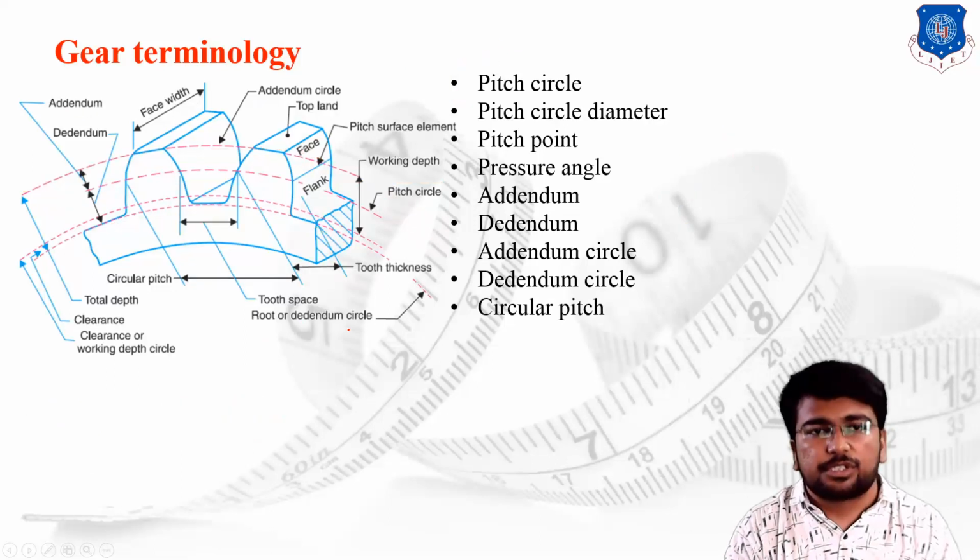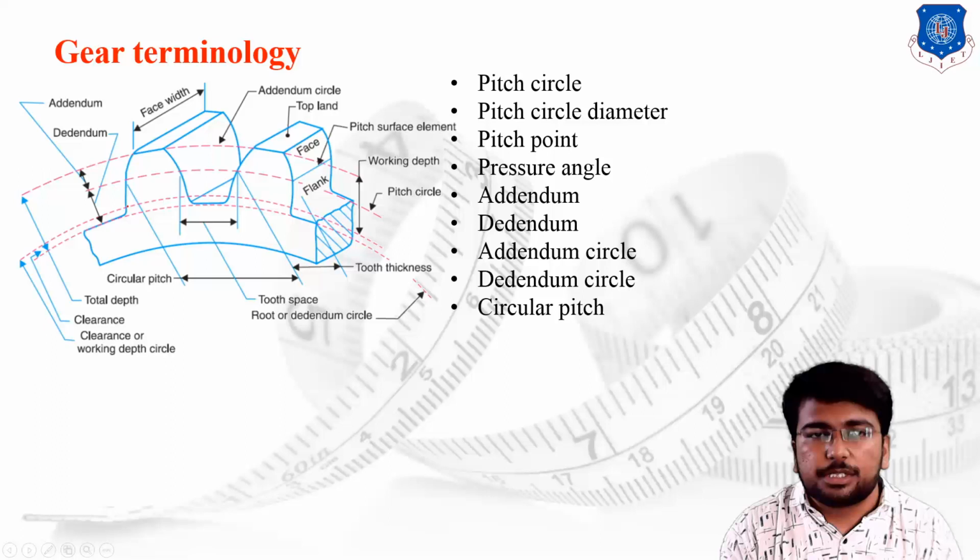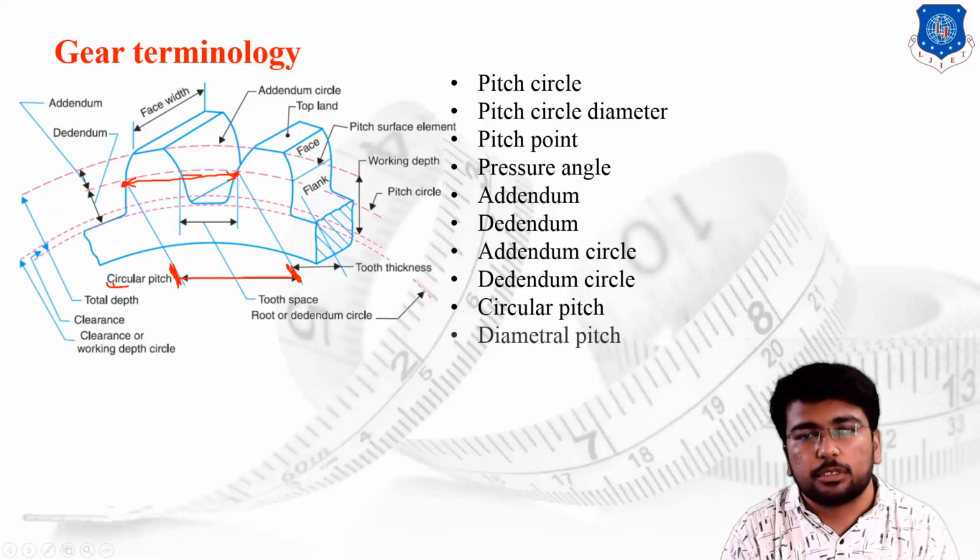Then the next one, that is the circular pitch. Circular pitch shows the distance between a point on one tooth and the same point on the adjacent tooth. The distance between these two points is known as the circular pitch. Once again, remember this: circular pitch is the linear distance between a point on one tooth and the same point on the corresponding tooth.